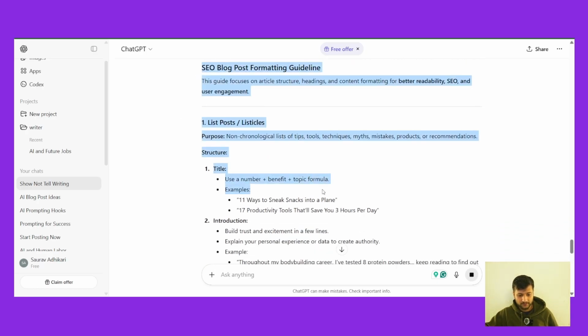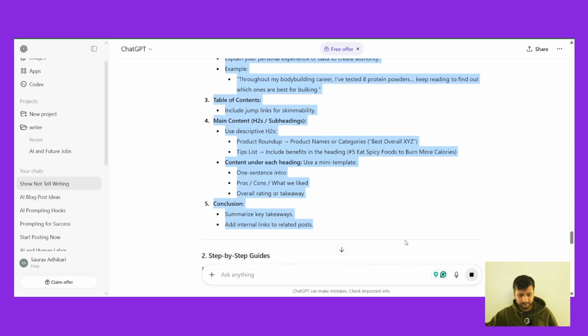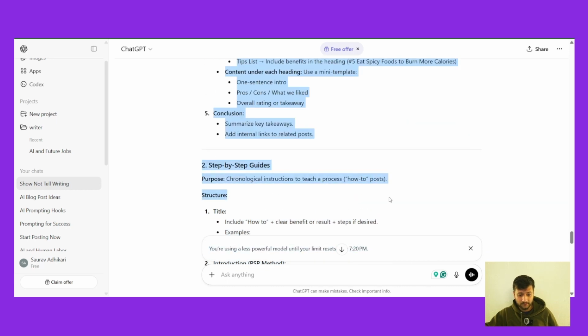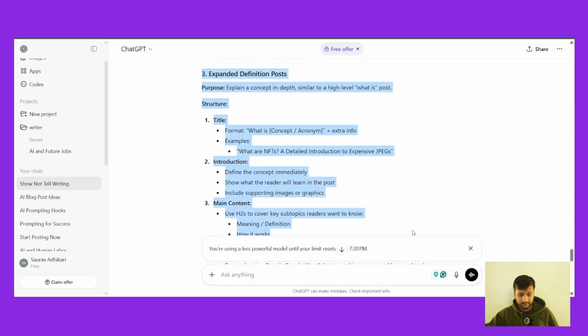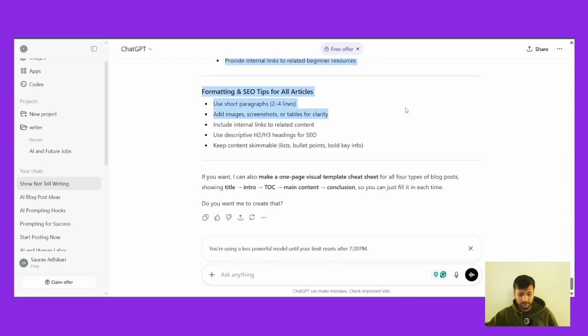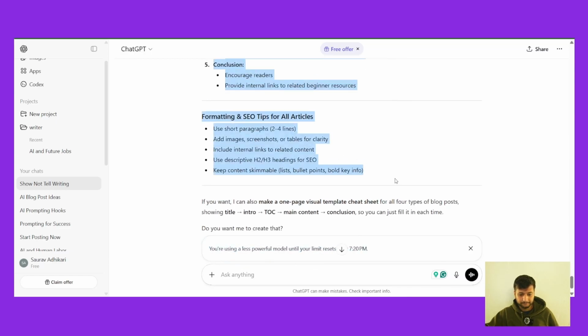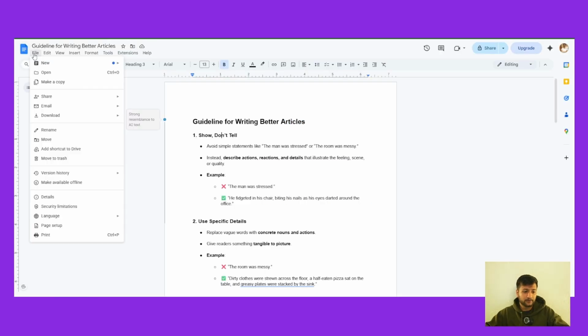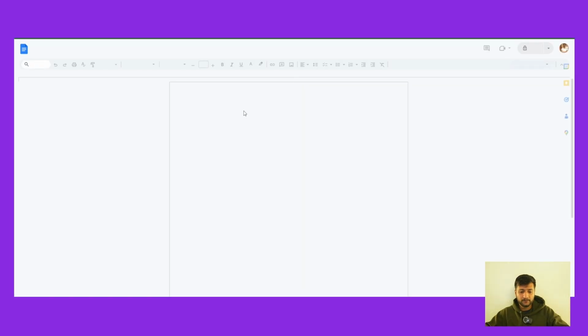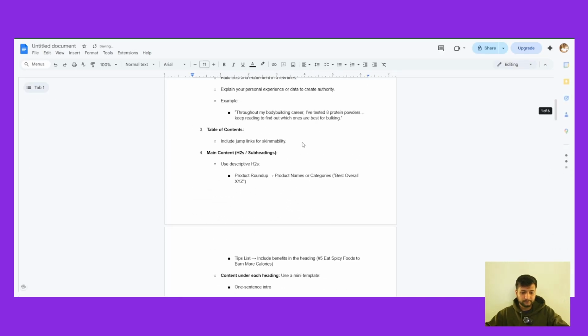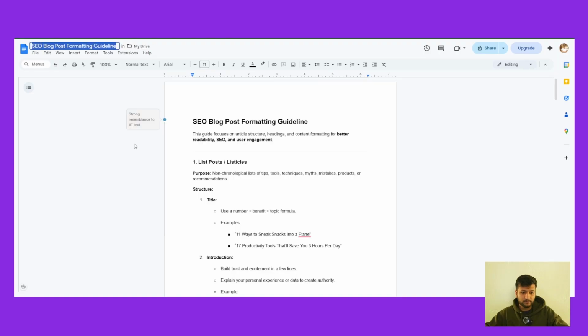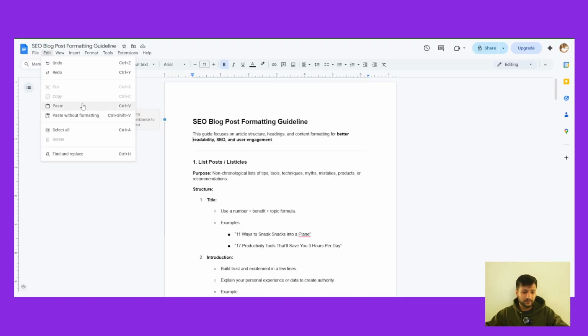Okay, so it gave out some format. Okay, table of contents, main content, conclusion. Okay, let me just copy this. I'm going to create another document. So this will be a formatting guideline. Let me just download that as well.